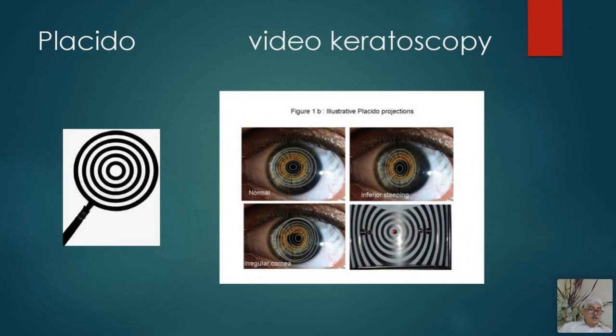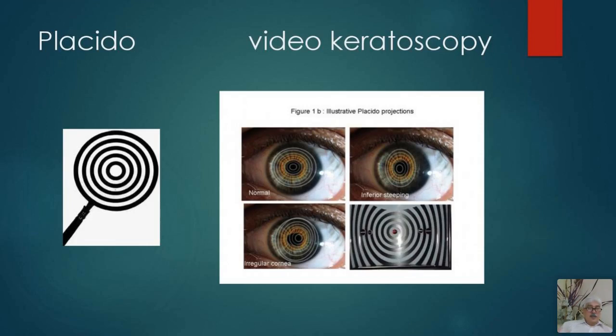Their spacing is equal, and they are not ovoid. They do not turn to a side, and this is a Placido's disc. The image of this shines on the anterior surface of the cornea, and you can very easily see through this area.